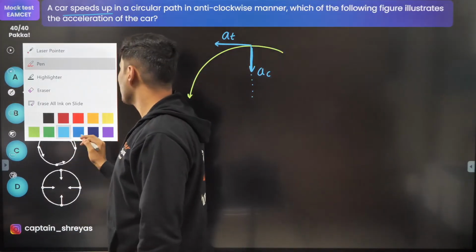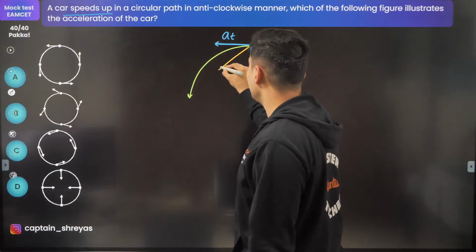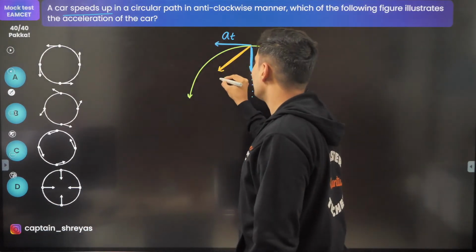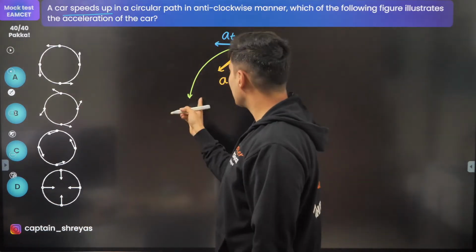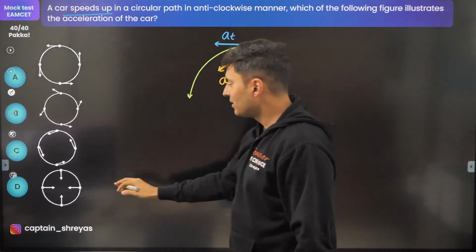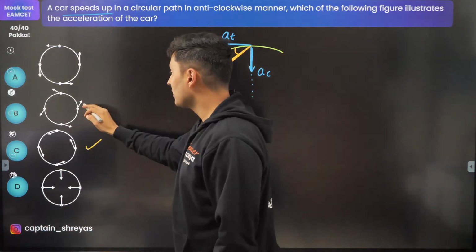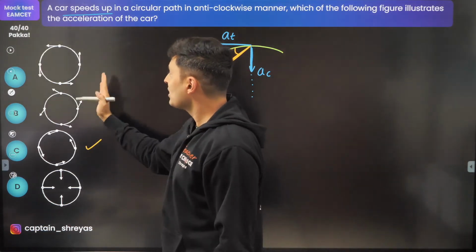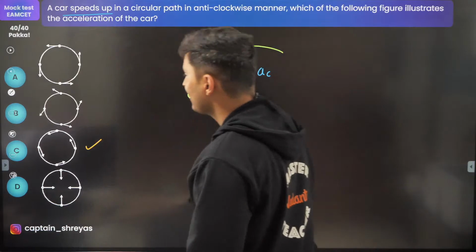So the resultant of both of the accelerations will be here. So the net acceleration will be here. That's why it should be inwards. You can see it makes an inward angle with the arc. This is not true, this is correct, this is outwards, not true, this is only tangential, no centripetal. Hence the correct answer